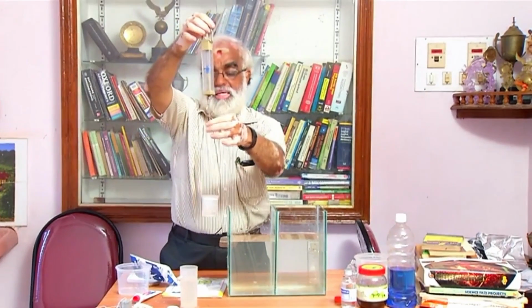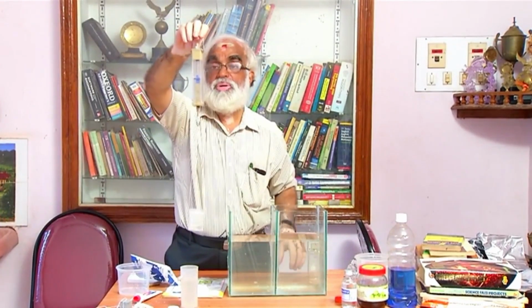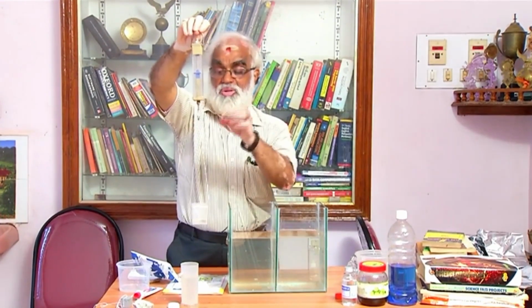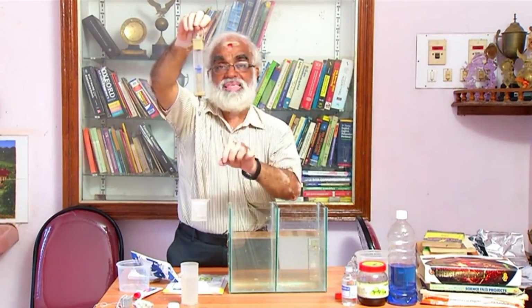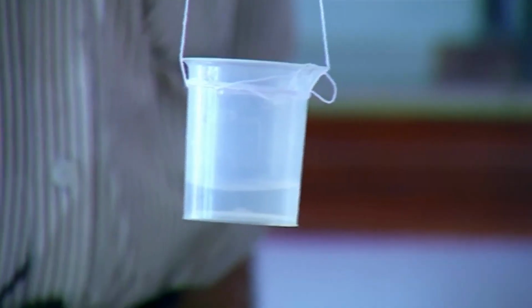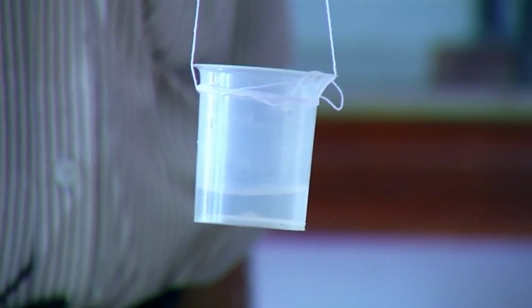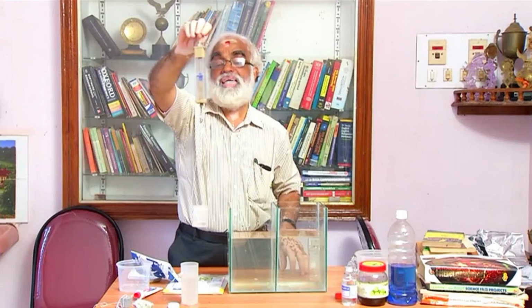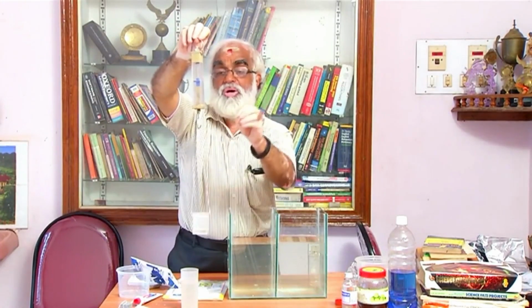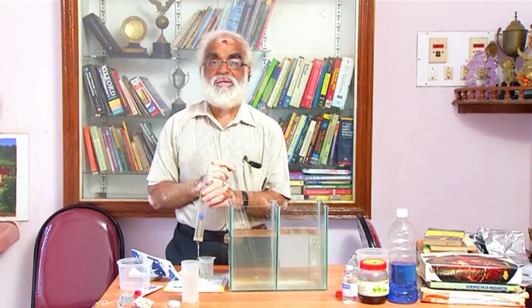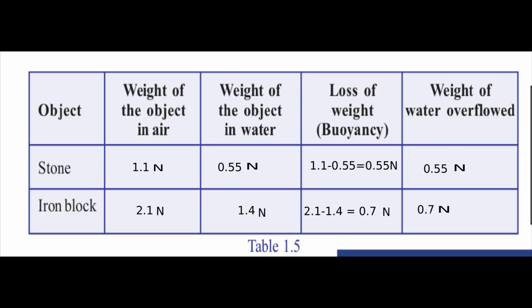The weight of the overflowed water is then found out and it is 0.8 Newton. Also, 0.1 Newton is the weight of the plastic vessel. So the weight of the overflowed water will be 0.8 Newton minus 0.1 Newton, that is 0.7 Newton. The buoyancy and weight of the overflowed water are both the same, that is both are 0.7 Newton. Tabulate the results in table 1.5. Now the results obtained are tabulated.